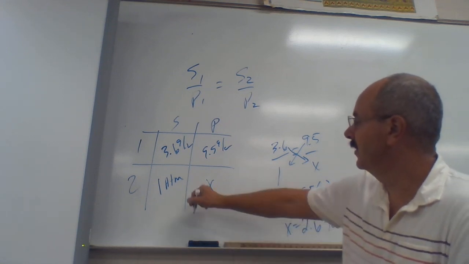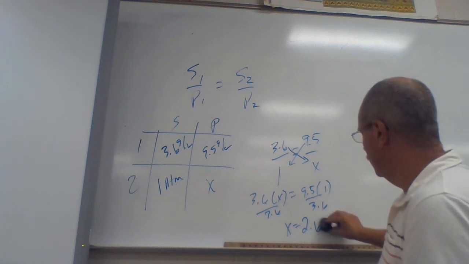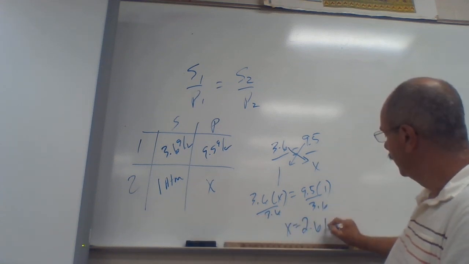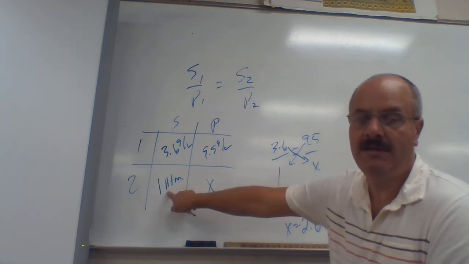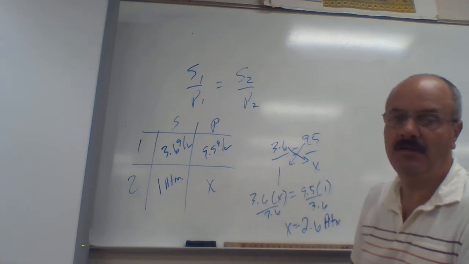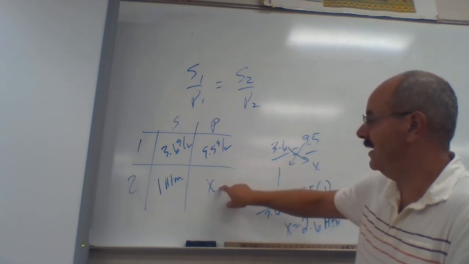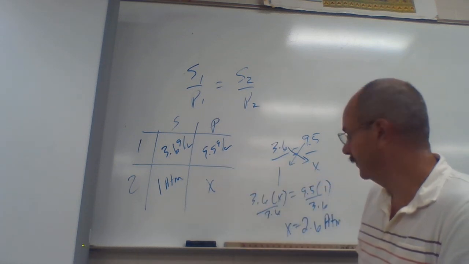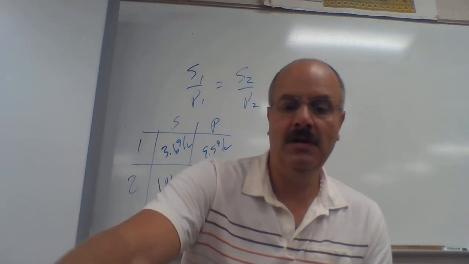So now again, we started the, oops, sorry, 9 grams per liter. Look at that, I made a mistake already. Y'all should have caught that. That was pressure, so it's atms. So the pressure was 1 atm. It changed over to 2.6. What happened to the pressure? The pressure went up. So in order to get this 9.5, we've got to raise that pressure up to 2.6 atms. All right, well, that gets us the answers to all those.